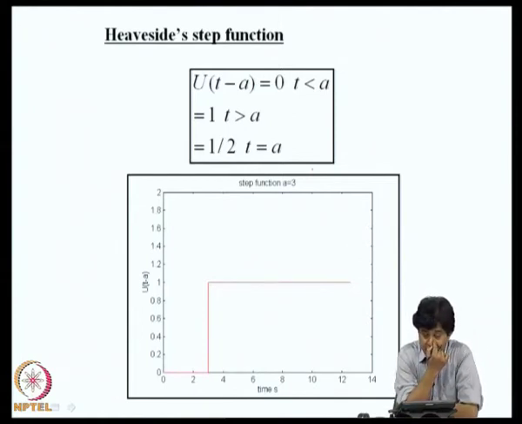In the description of a dynamical system, we introduce what is known as indicial response and impulse response. Indicial response is the response of the system to a unit step function. A step function, if you recall, we defined as u of t minus a, which is 0 for t less than a, and it is 1 for t greater than a, as shown here. Here a is 3 seconds. So, till we reach the value of 3, it is 0, and at 3 it jumps. So, if you actually want the value of this function at 3 seconds, you can take the average of the left hand limit and right hand limit, which are 0 and 1, you can call it half. It is a matter of convention.